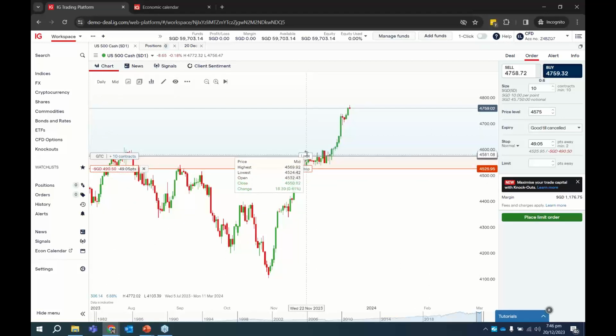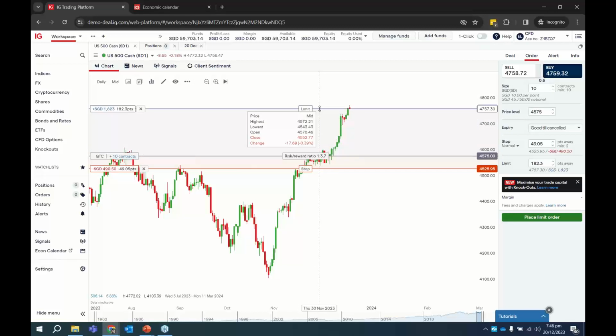And of course, you can drag this up as well. So you can have a limit price also. So what this means is that this is your profit target. Okay, so right now the price is trading over here. What we are doing here is that we are looking to buy at 4575 when it dips a bit. And when the order is not even being filled, we can already tell the platform, if this happens to be filled, where are my exits? Okay, and exits doesn't mean that it is a loss or a profit. Exits means that you can immediately enter both inside.